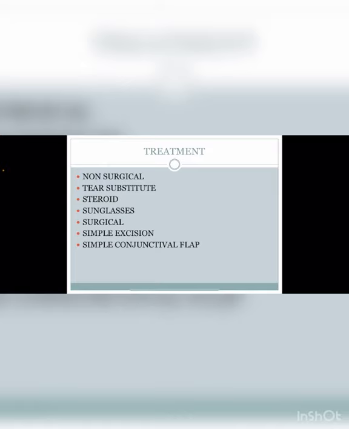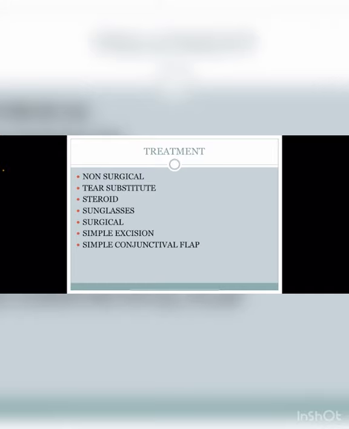We have to remove the pterygium through surgical means. After that, we have to give sunglasses, because the ultraviolet rays damage the conjunctiva, so we have to protect the eye from the ultraviolet rays. After that, there is the surgical treatment. What is the surgical method for the pterygium? There is a simple excision and there is a simple conjunctival flap.